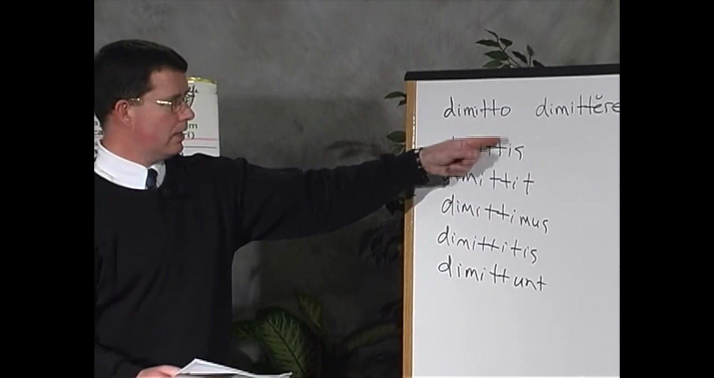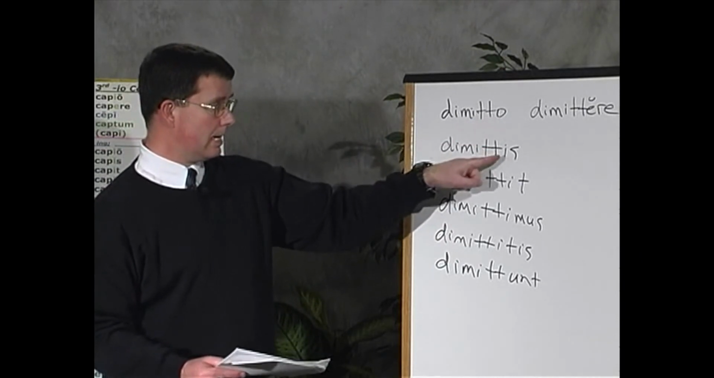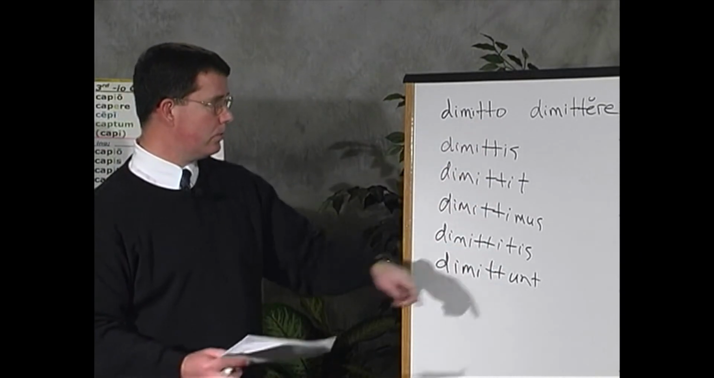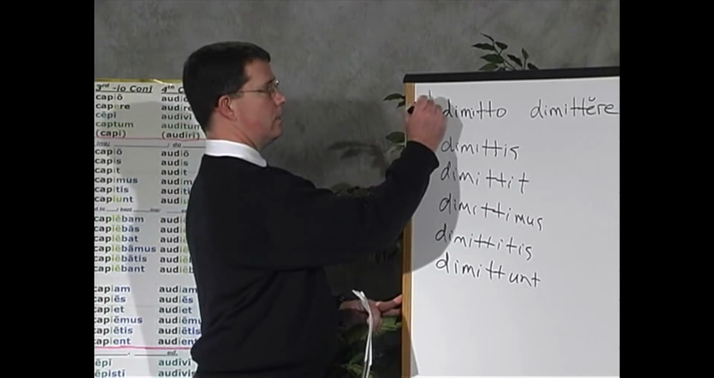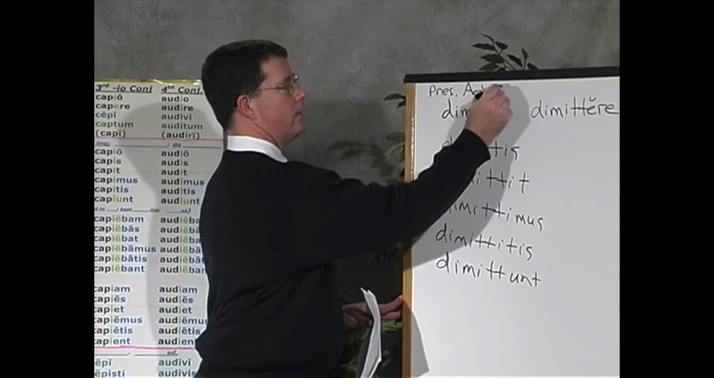Remember, I-O-U are your vowels for your present tense. I, O, and U. So this is the present active indicative here.